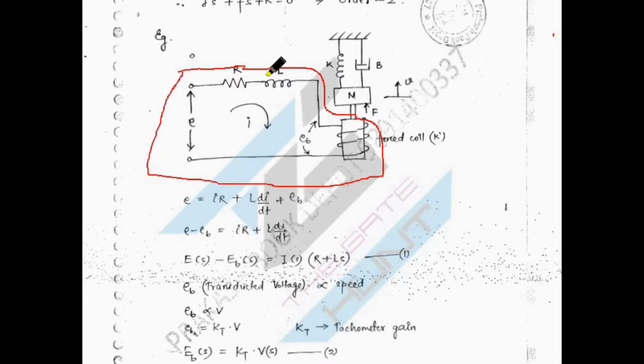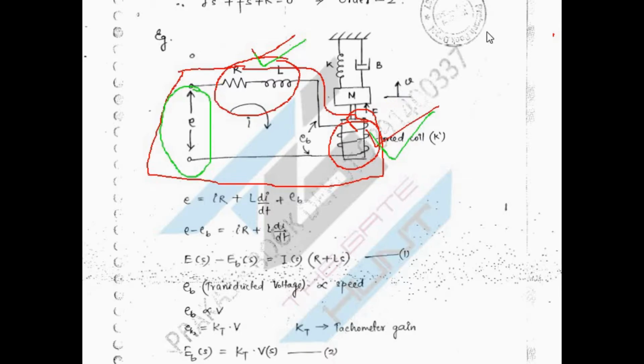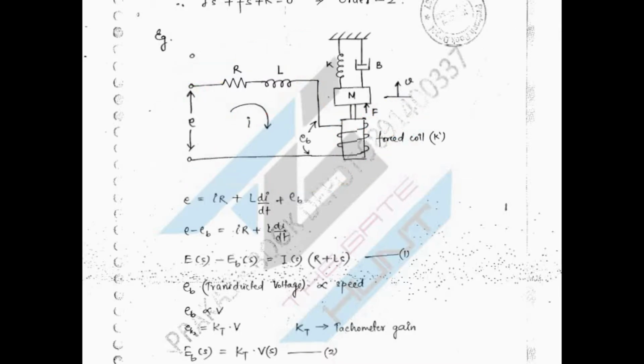this is nothing but your series DC motor, right? So a series DC motor consists of your stator windings, right? This is nothing but your armature winding, right? So these are the stator winding, these are the armature winding, and this is your supply. And why are we using this motor? Supposedly, for example, you are using this motor to rotate a conveyor belt like that, or to pull a bucket of water from a well. You can consider anything, okay. So this is a mechanical representation of that system, right?